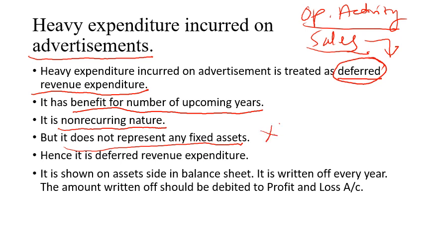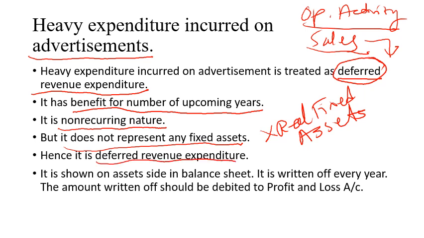No, no real fixed asset is created. So it has benefit for a number of years, but there is no real fixed asset. Hence it is treated as deferred revenue expenditure. This is not a reason given, this is the treatment of how deferred revenue expenditure is treated.